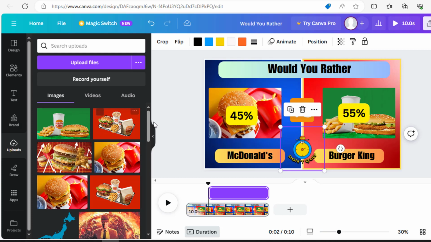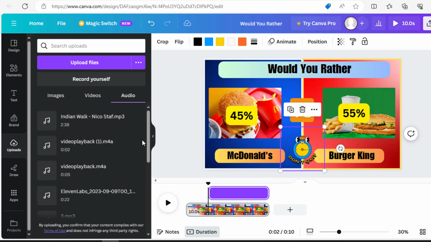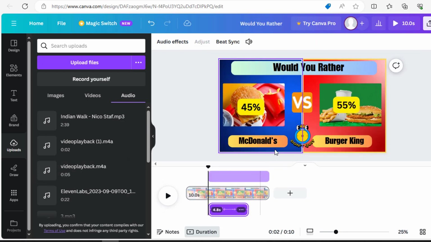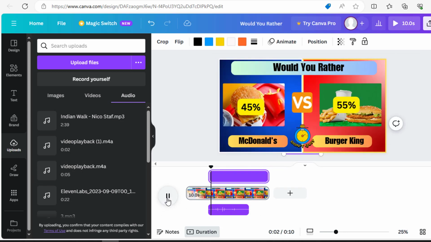Now I am adding one timer sound from upload option that I downloaded from YouTube and uploaded here. It will start with the timer. And when it will finish, the timer will end. So adjust the ending point of the timer.